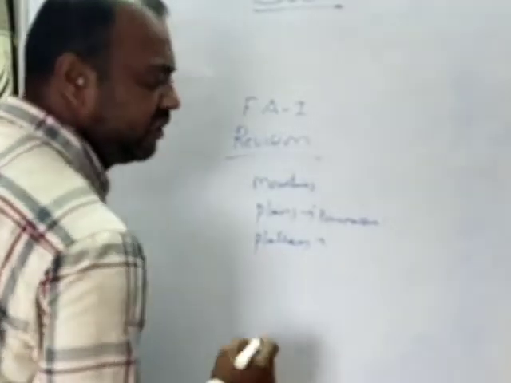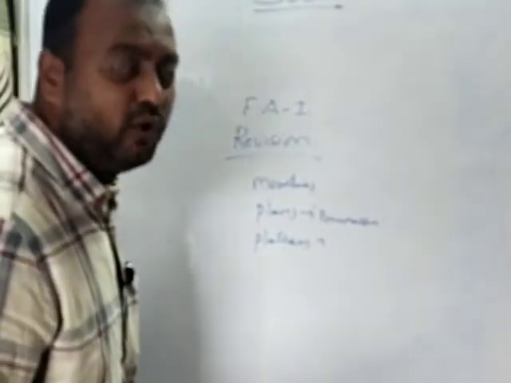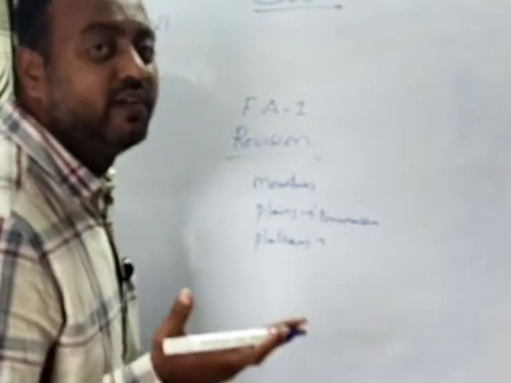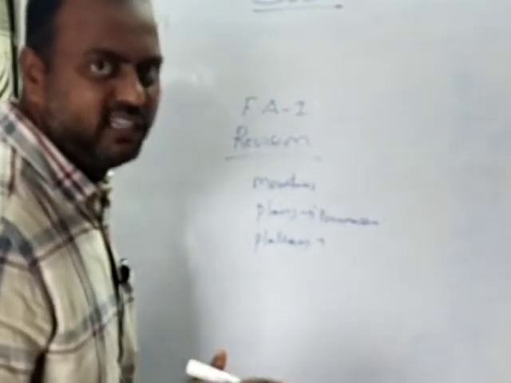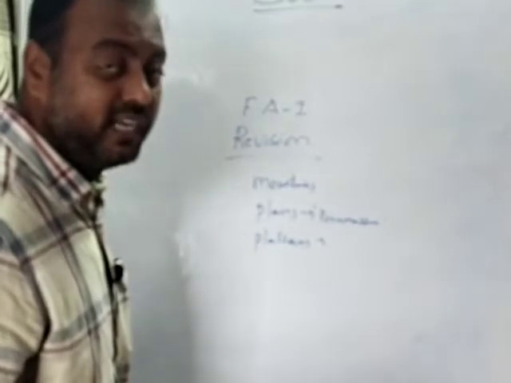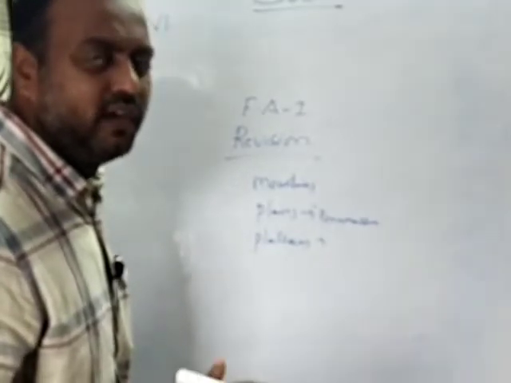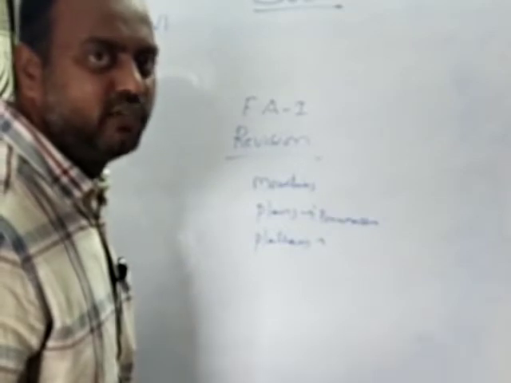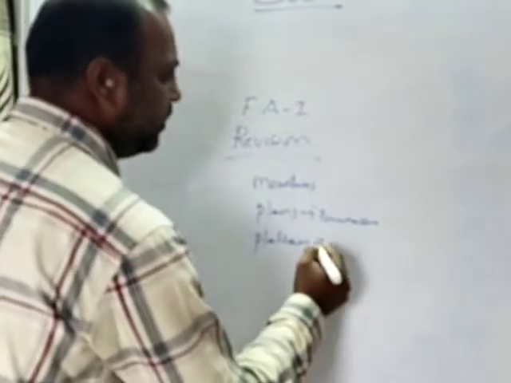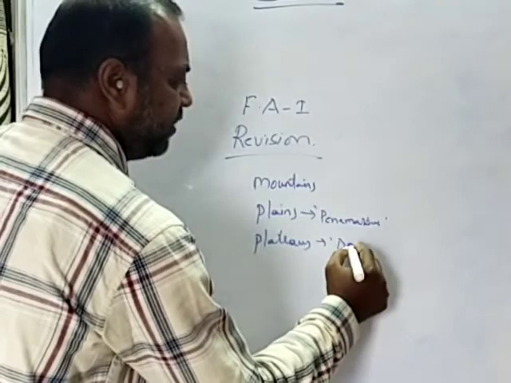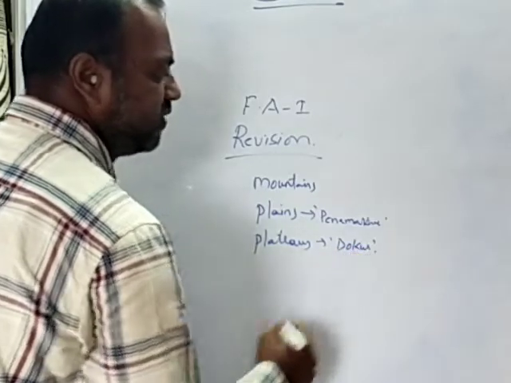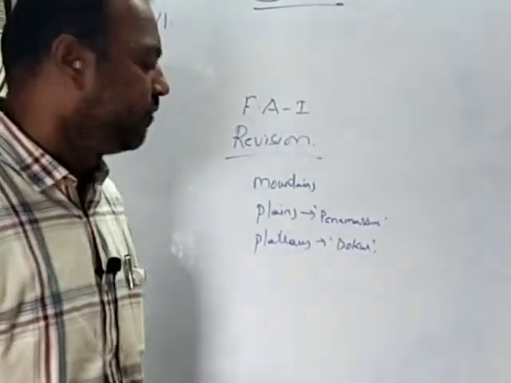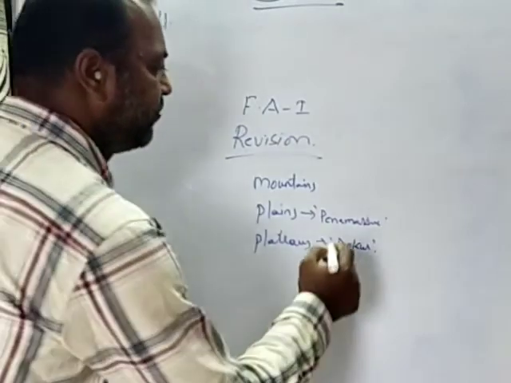And a plateau is a region located above the sea level, often with a rocky surface and uneven. It is not even, it is uneven with a rocky surface, and it is above the sea level. It's not a gentle slope, but you find steep slopes in the plateau region. Under this you have seen the region called Dokuru, which is located in the Telangana plateau region. The syllabus includes Penamakuru as a part of our FA1 syllabus.